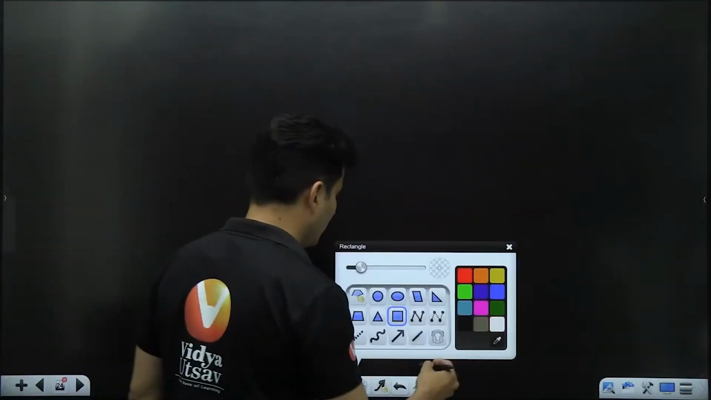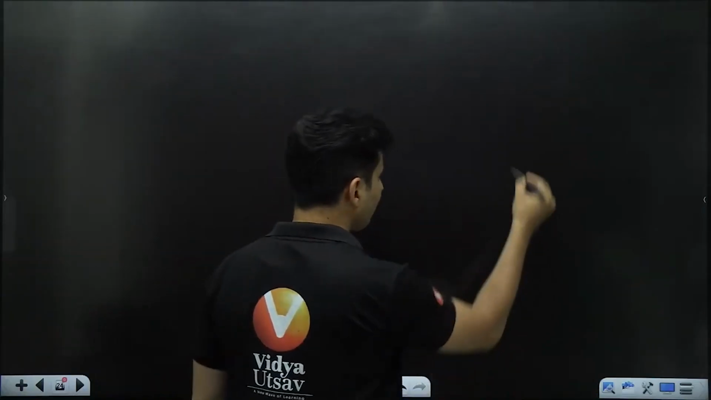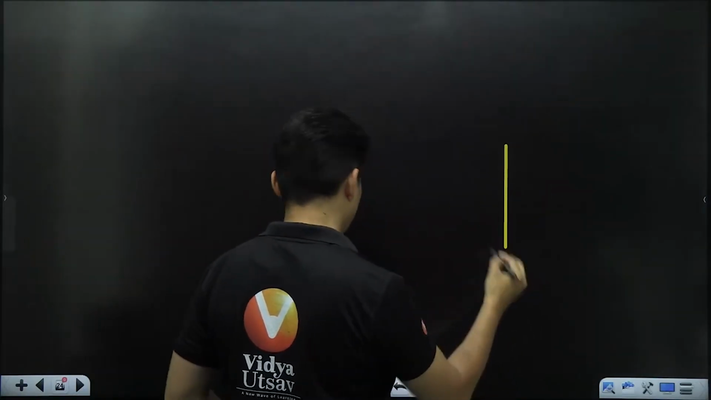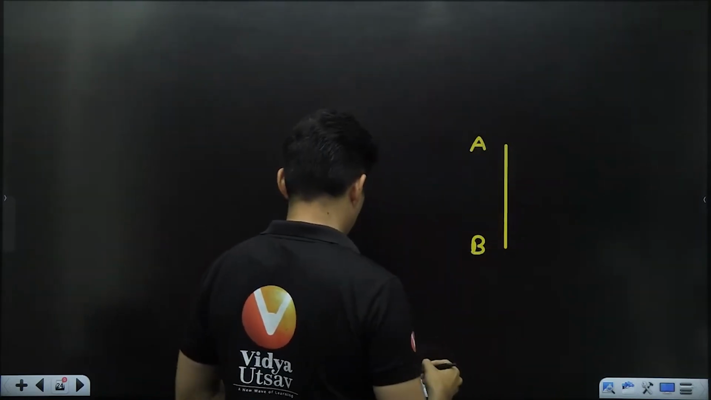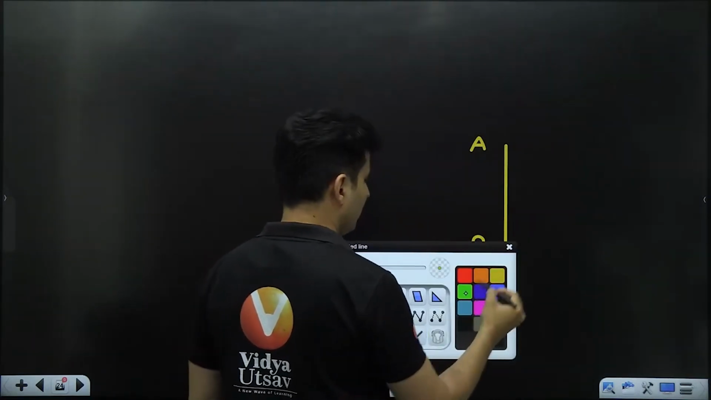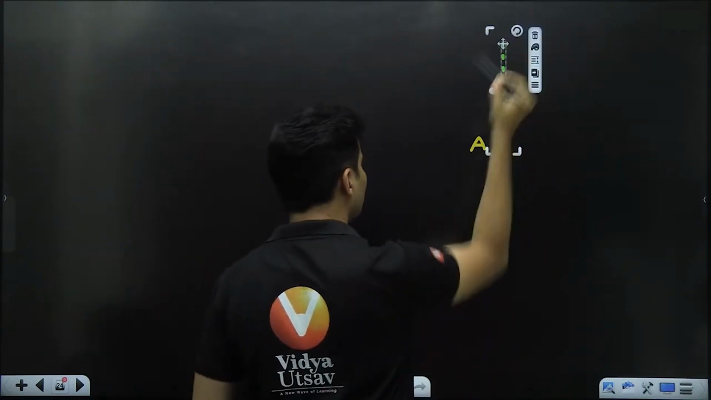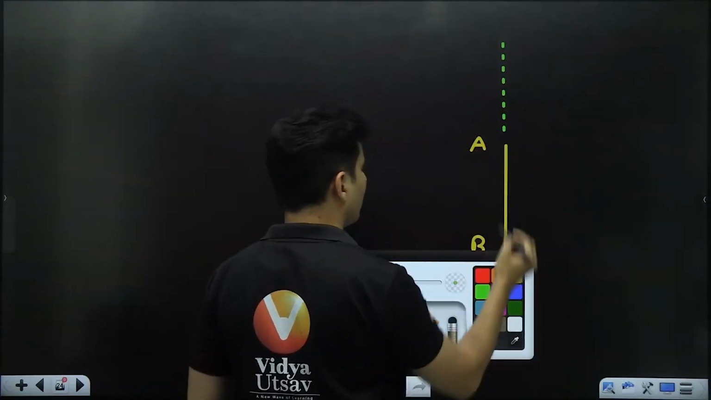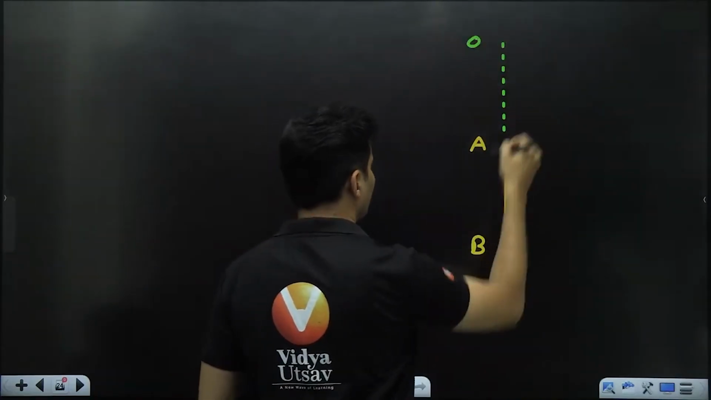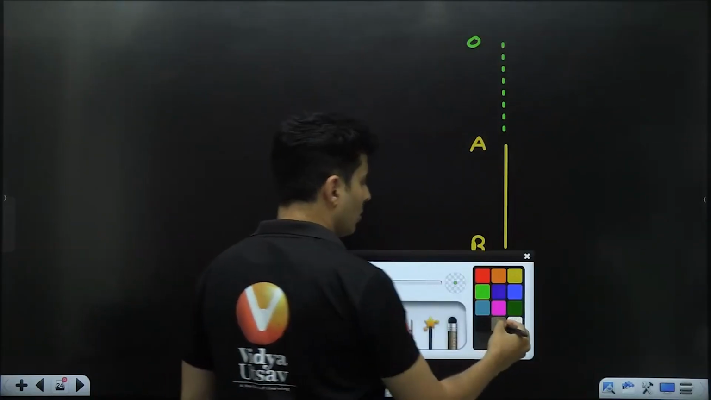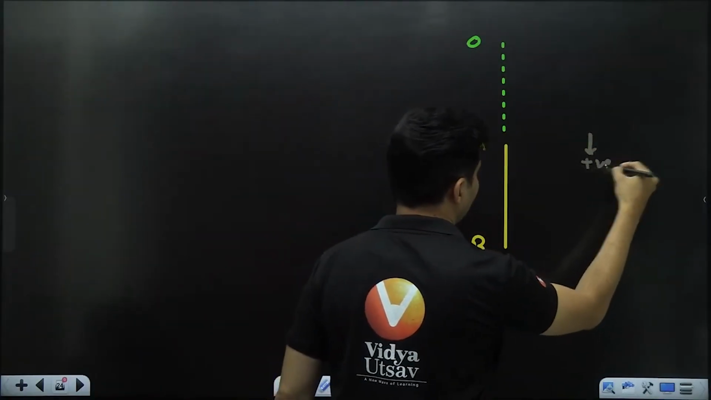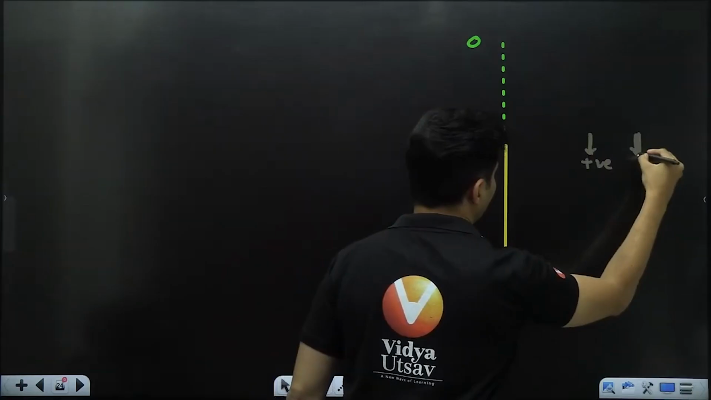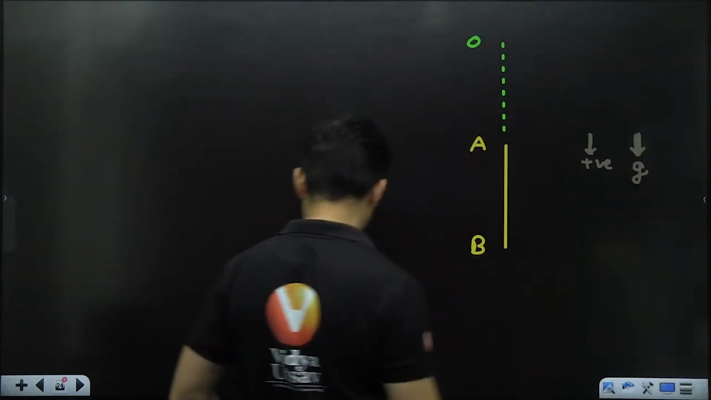Okay. So imagine this. These are the 2 points. Let's say this is A. Let's say this is B. So maybe we can call this point O. Okay, like this. Throughout the journey, let me take downward direction as positive. Acceleration due to gravity is also going to be downward.